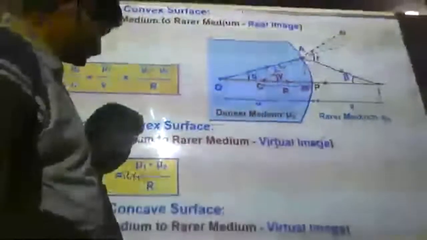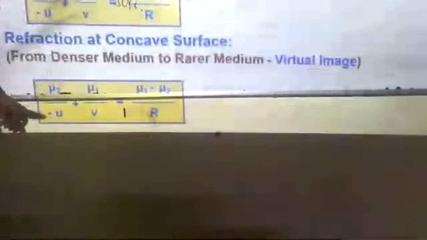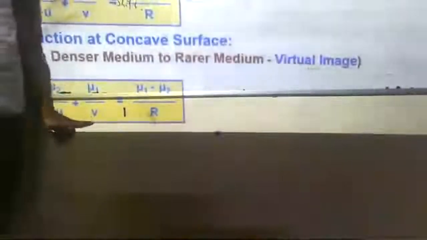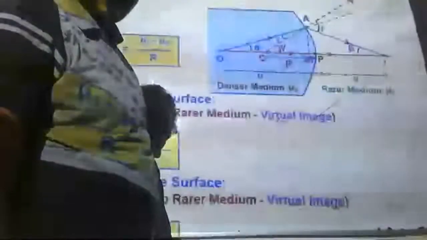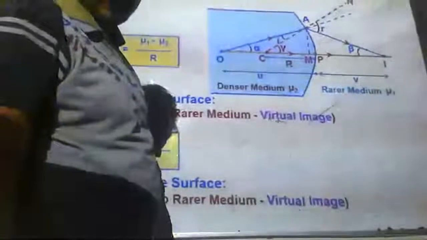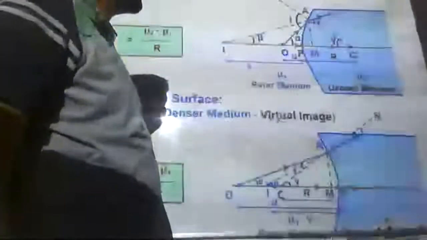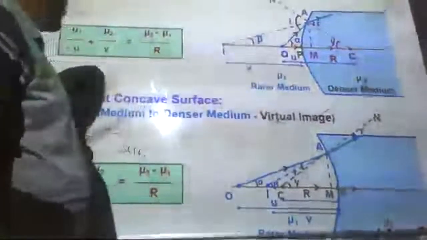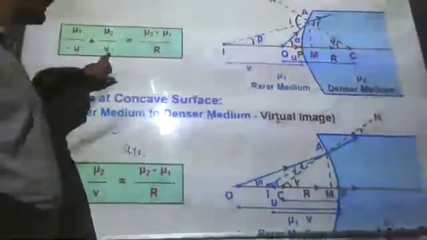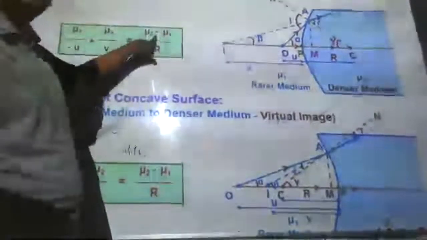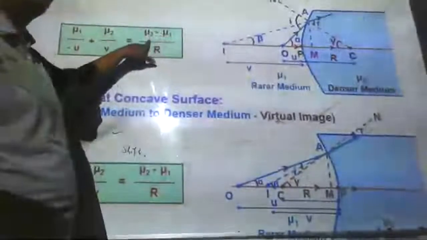In the previous case, you can see at the bottom the equation mu2 by v minus mu1 by u. And the same thing for the next: mu1 by minus u plus mu2 by v equal to, there it is mu1 minus mu2, here it is mu2 minus mu1.